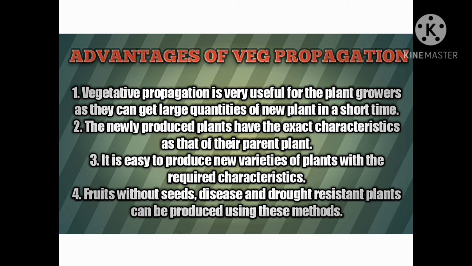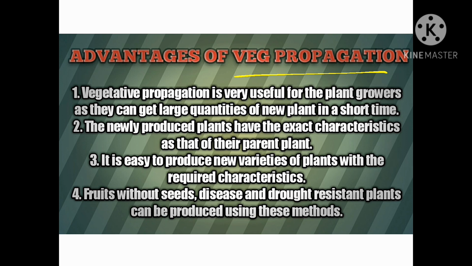The parent plant and the child plant are both the same, without any defect. Third, it is easy to reproduce new varieties of plants with the required characters. Fourth, fruits without seeds, and disease and drought resistant plants, can be produced using these methods.